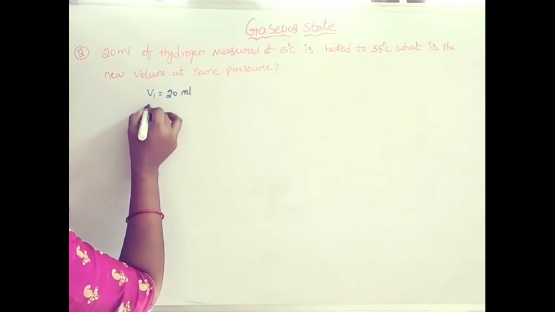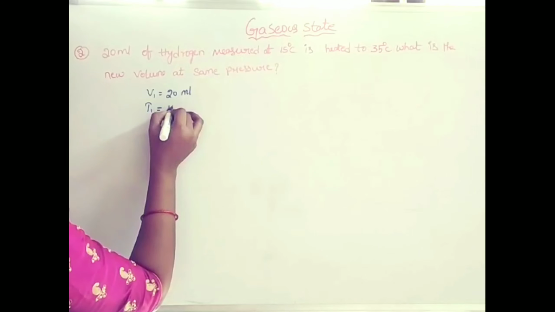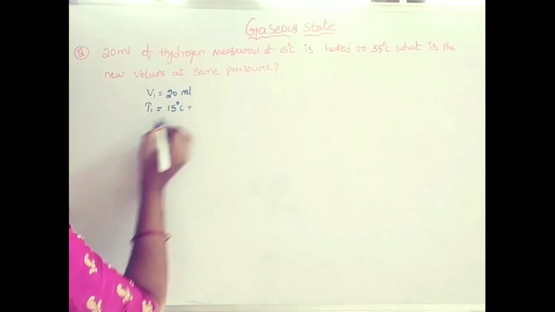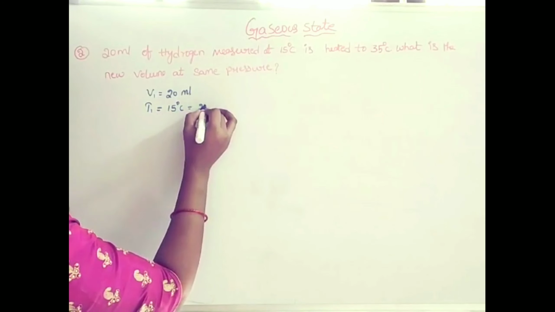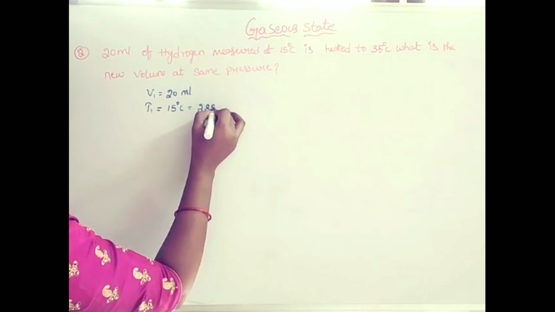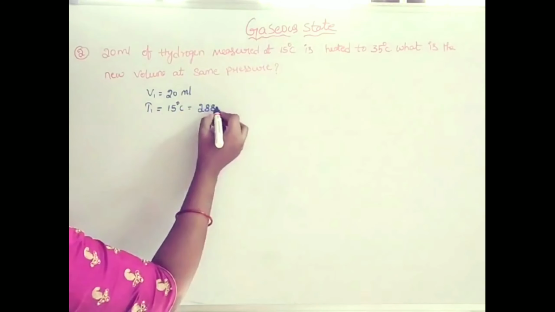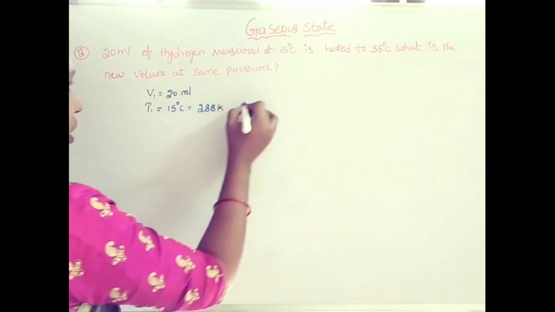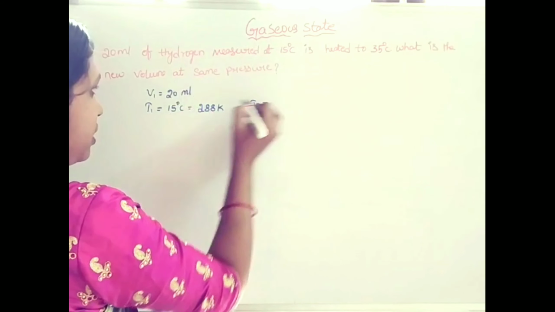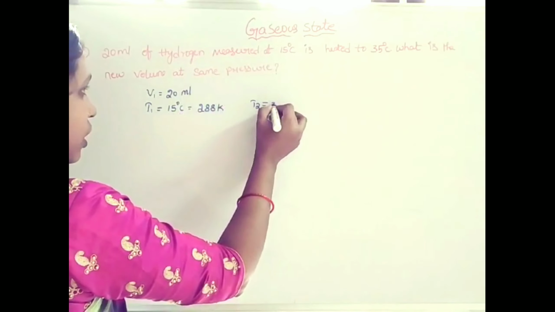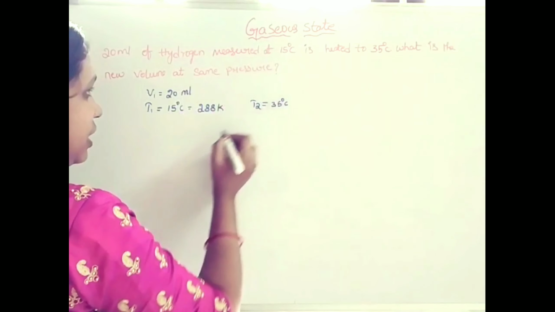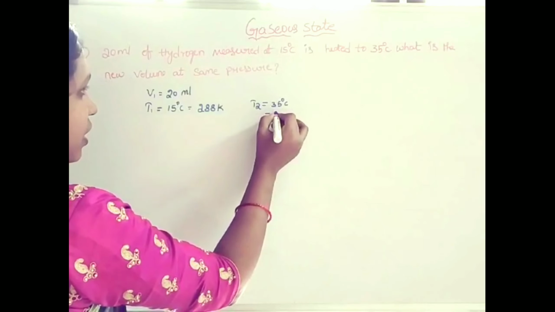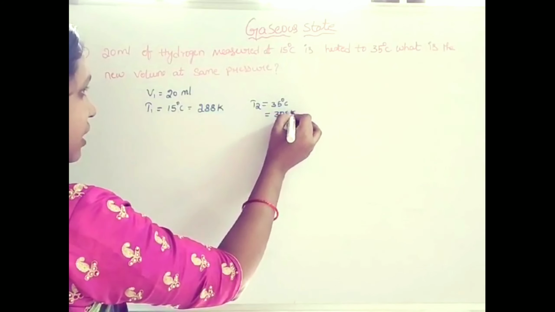At that point, the temperature is 15 degrees Celsius, that is 288 Kelvin. Now the temperature is increased from 15 degrees Celsius to 35 degrees Celsius, that means 308 Kelvin.